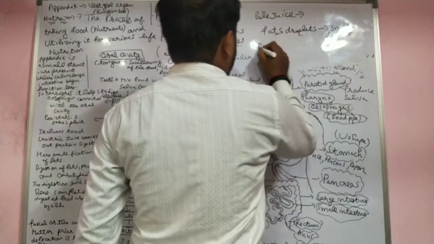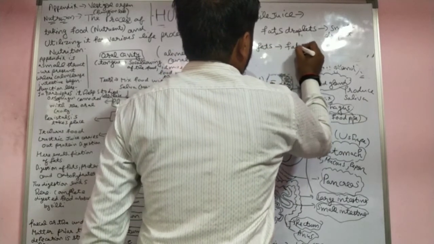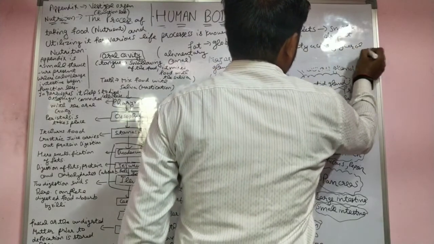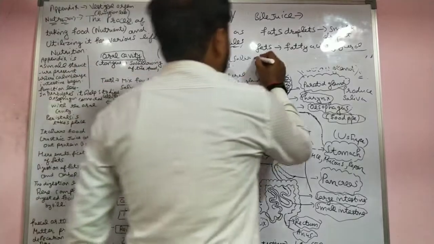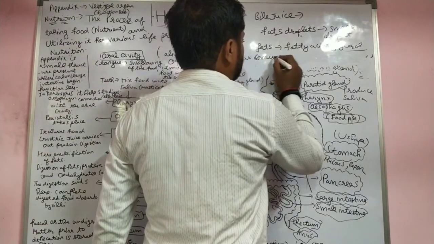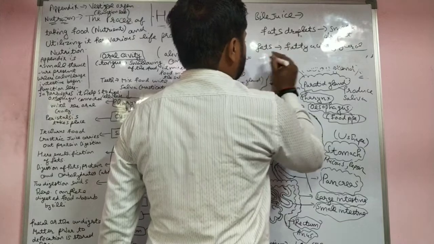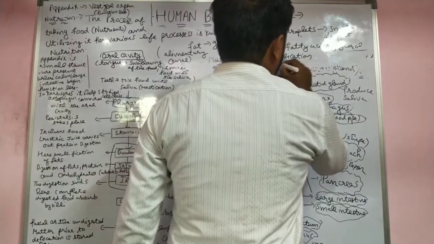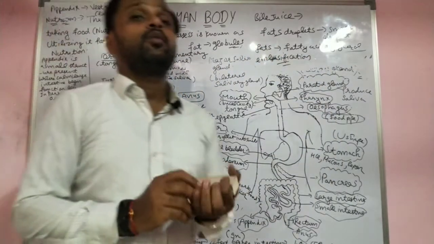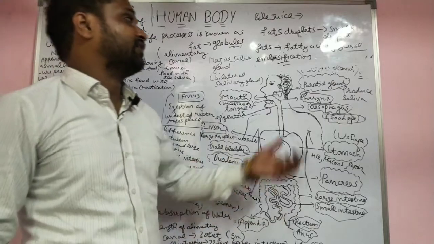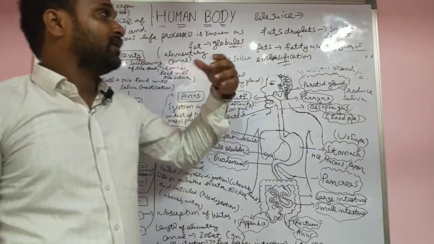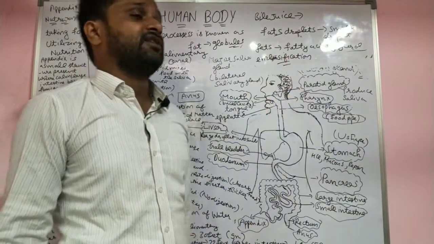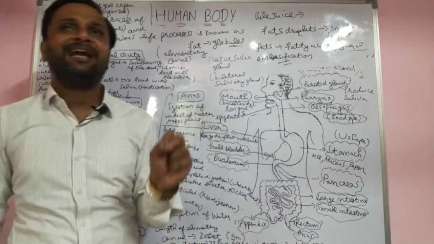It converts the fat into fatty acid plus glycerol, the simple form. The word used is emulsification. Fat is not soluble in water. Then how does the fat become soluble in water? First of all, bile juice tries to mix the water and fat together. That is emulsification. For example, when you add oil in water, it becomes white in color.